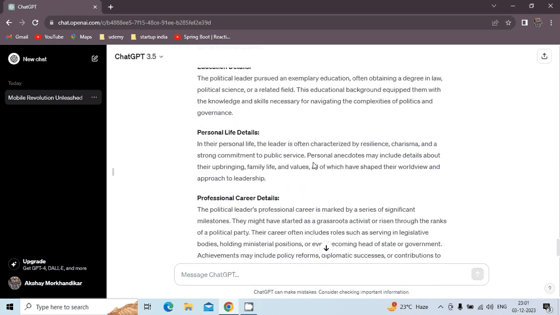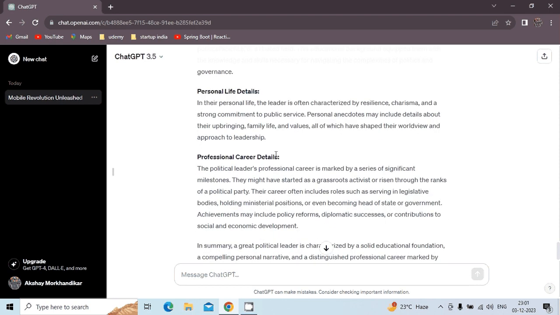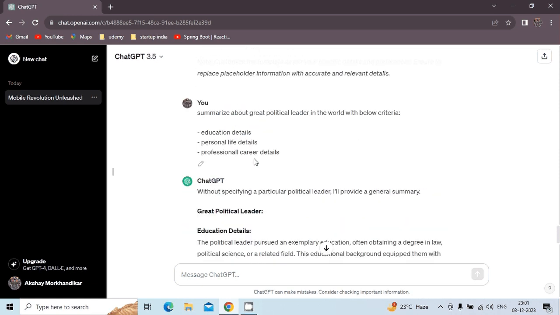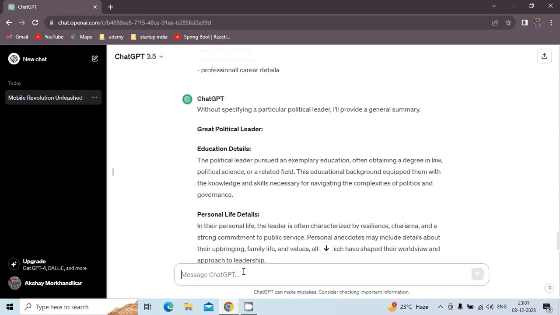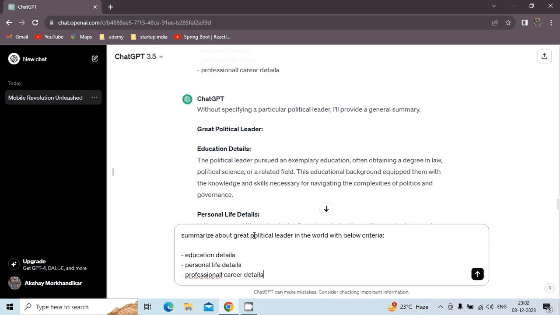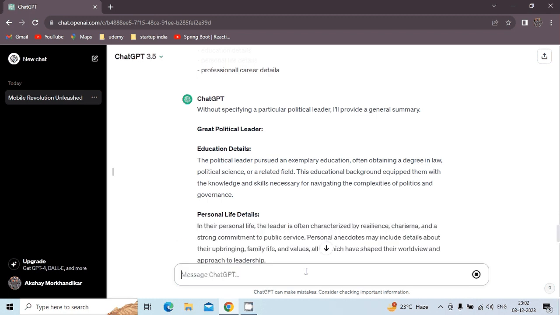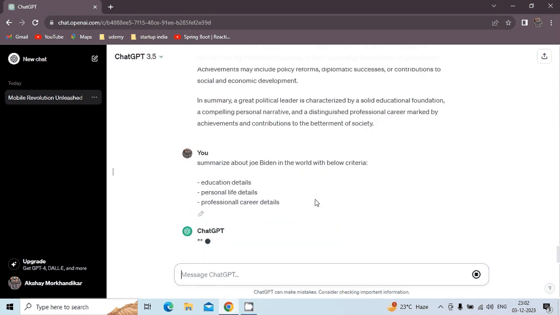If I want to try it on a particular leader, I can say summarize about Joe Biden. It will obviously print about Joe Biden: a brief summary. Joe Biden graduated from the University of Delaware with a double major in history. You can see it has already printed everything about Joe Biden.